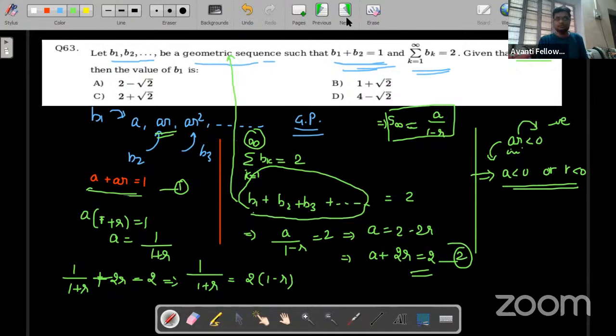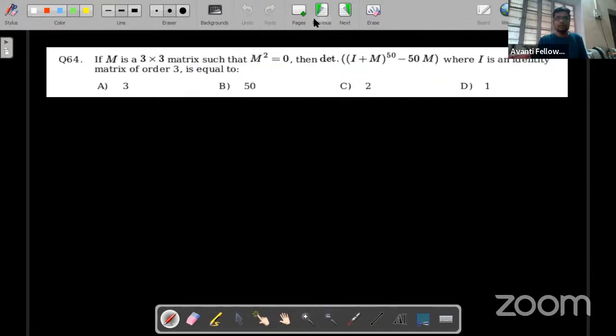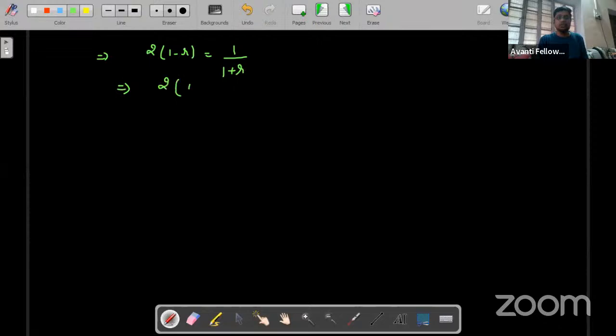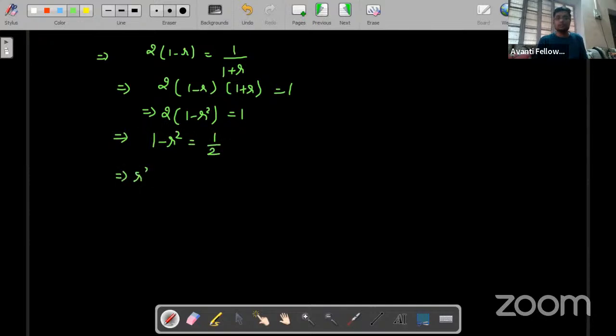Clear? 2 times (1 minus R) equals 1 upon 1 plus R. That means 2 into (1 minus R) into (1 plus R) equals 1, or 2 into (1 minus R square) equals 1. This is A plus B into A minus B. Now 1 minus R square equals 1 by 2, or R square equals 1 minus 1 by 2, which is 1 by 2.